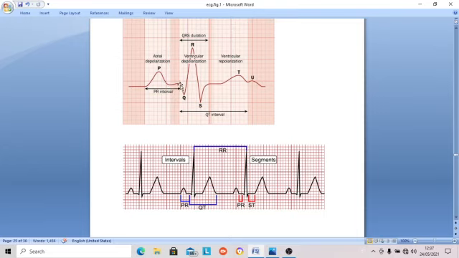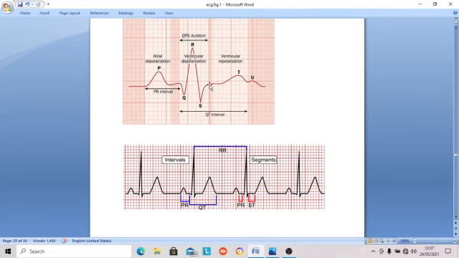That is the PR segment. The PR interval is from the beginning of P to the beginning of Q. An interval always includes waves as well as the total duration, like the QRS complex, T wave, and everything. A segment is just on the zero line in a physiological, normal ECG record. The PR segment is the end of P to the beginning of Q when Q is present, otherwise R. So this is the PR segment.